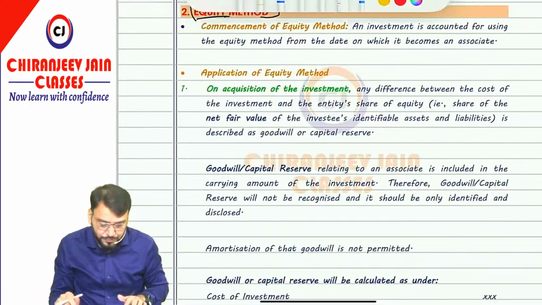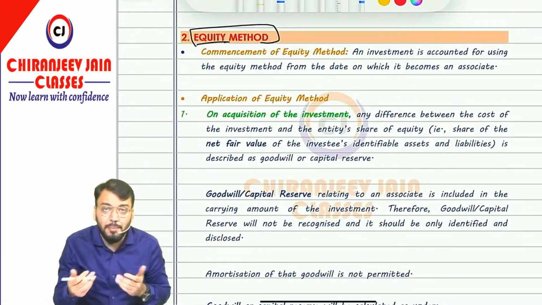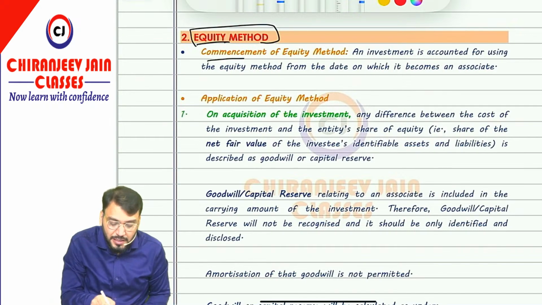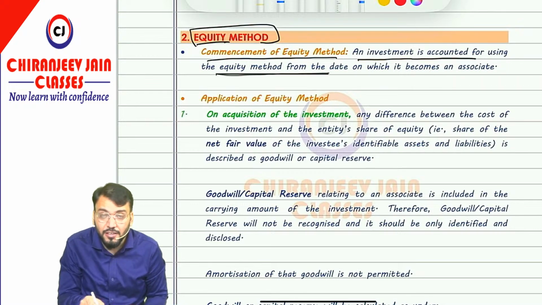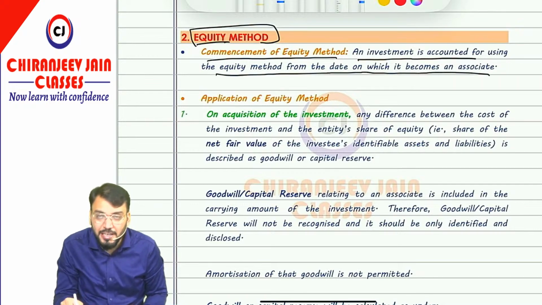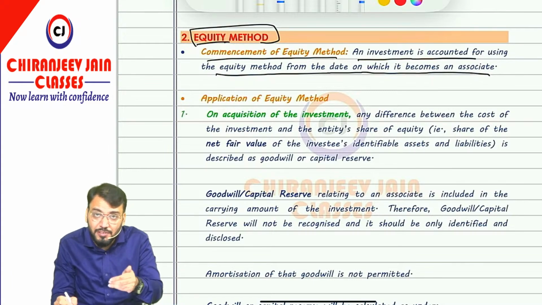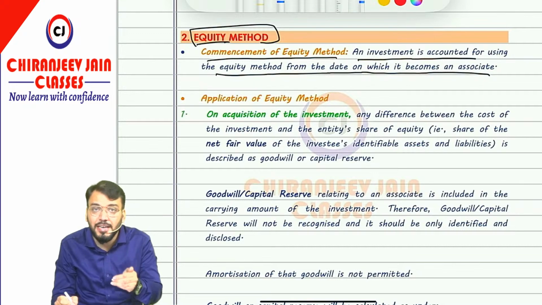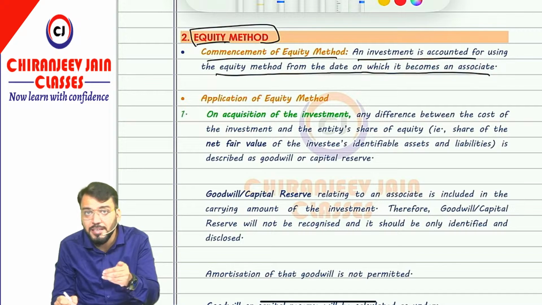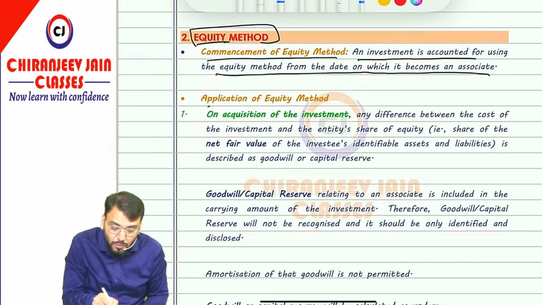Now coming to when to apply, when to commence the equity method. So can you say the commencement of equity method means what? An investment is accounted for using the equity method from the date when the investee becomes an associate. Means from the date when the investee becomes an associate, from that date the investor will apply the equity method in their consolidated financial statement for accounting treatment of investment in associate. Got this point?